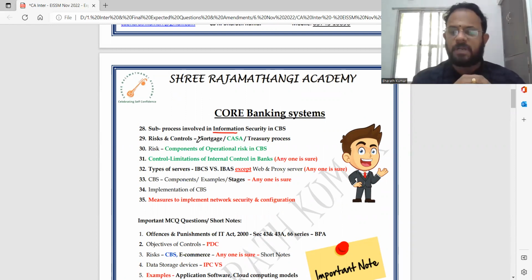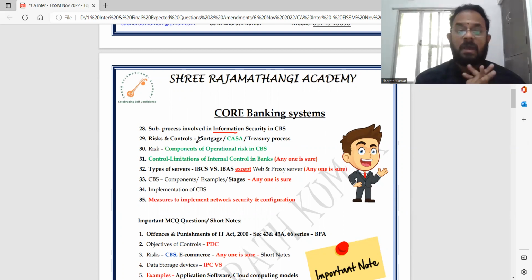Risk components of operational risk in CBS, again important because they have already asked this in MTP, RTP. Controls, what are the limitations of internal control? All these questions, anyone is going to be sure. Types of servers, there are 8 types of servers. You will have to concentrate not on web and proxy, because they'll ask only MCQ. IBCS, IBAS they can ask you. CBS components or stages, any one example is only for MCQ.